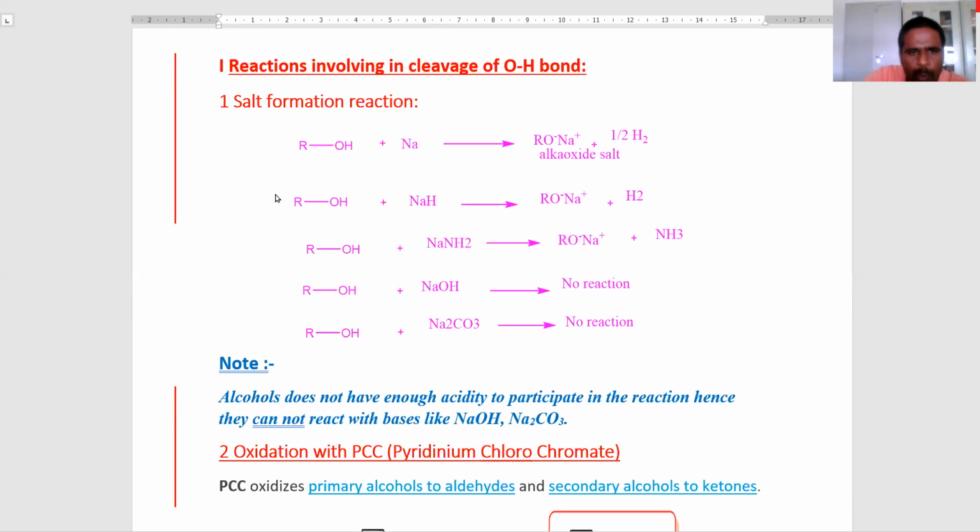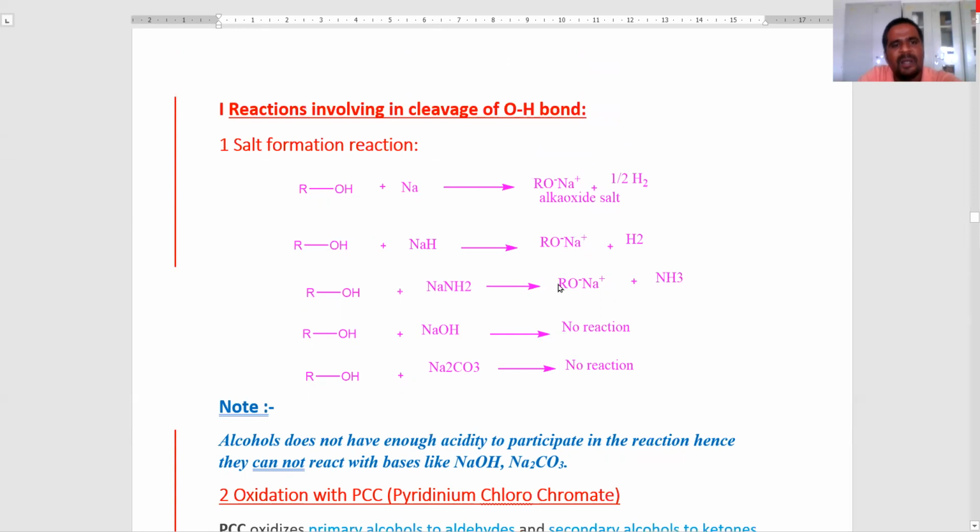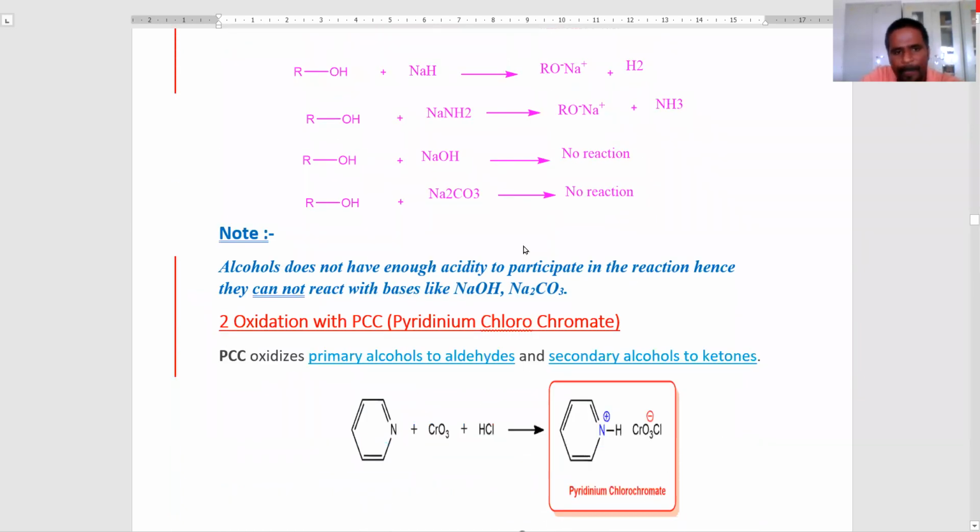Here is the ammonia. So in these reactions, the oxygen-hydrogen bond cleavage takes place. Alcohols do not react with sodium hydroxide or sodium carbonate. No reaction, because alcohols do not have enough acidity to participate in the reaction. Hence, they cannot react with bases like sodium hydroxide and sodium carbonate. This is the salt formation reaction.